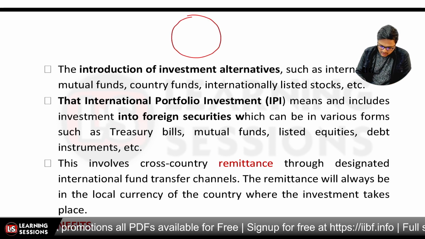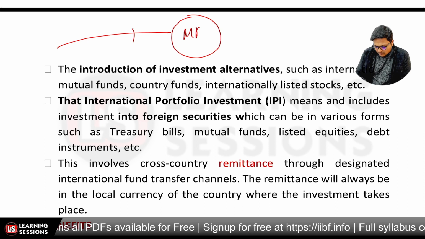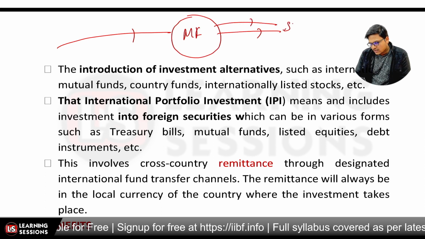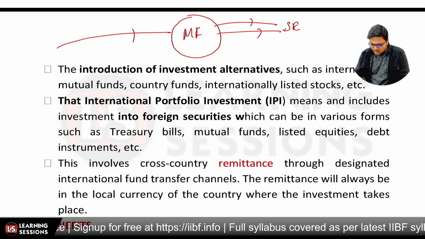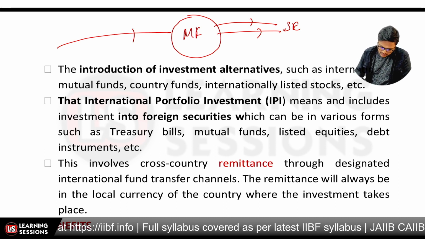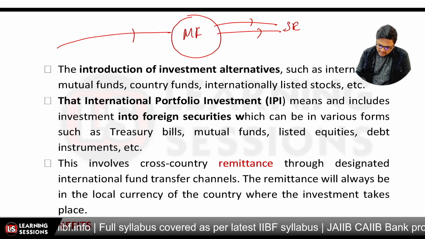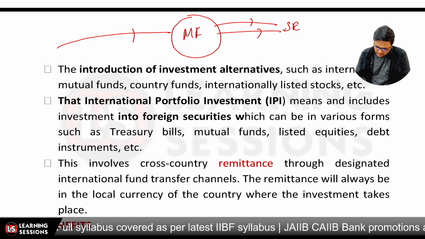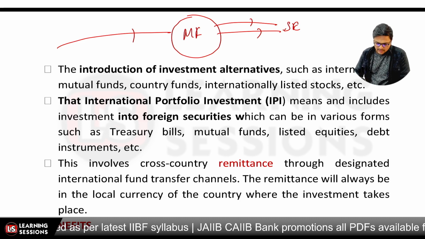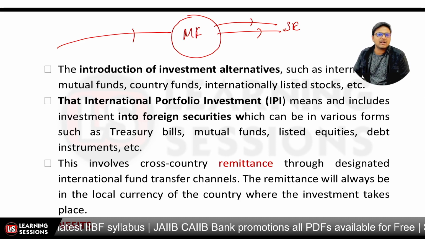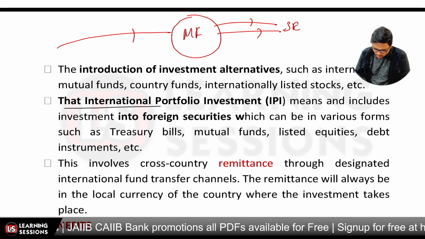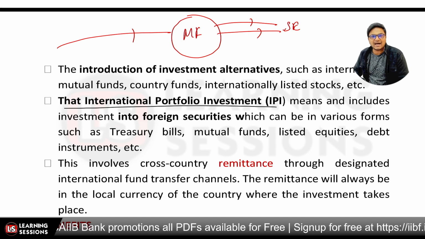Let's say you invested in some mutual fund, which is further investing the money in the stock exchange, or in mutual funds, or international stocks, or country funds. That's what we call intermediary investments, or investment alternatives. The second term is international portfolio investment, that is IPI.